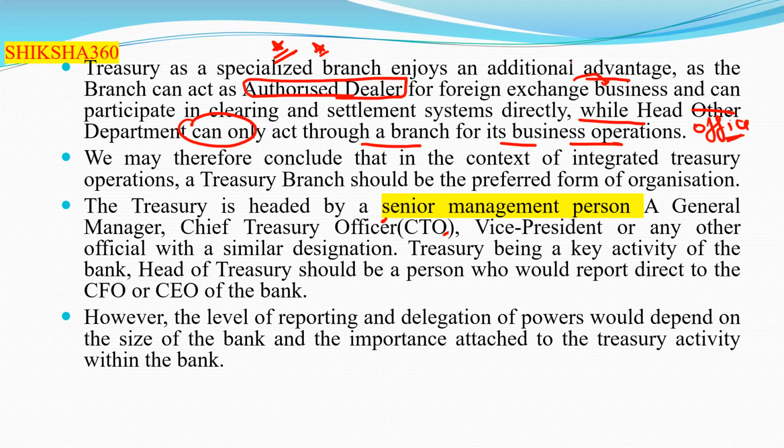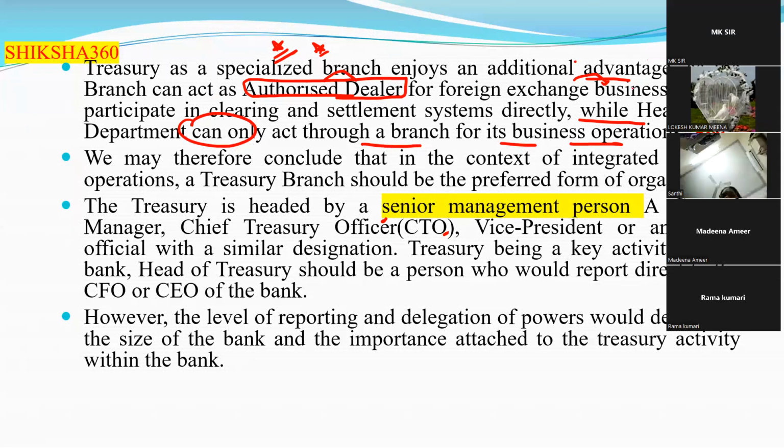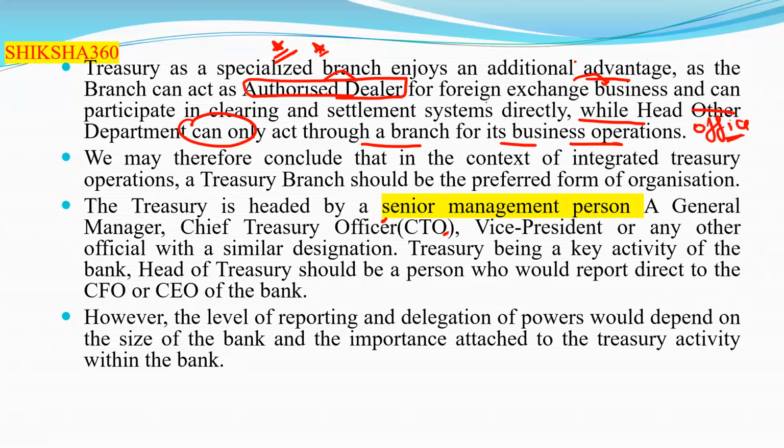Treasury as a specialized branch enjoys an additional advantage, as the branch acts as an authorized dealer for the foreign exchange business and can participate in the clearing and settlement system directly, while the head office can only act through a branch for its business operation. So we may therefore conclude that in the context of integrated treasury operations, a treasury branch should be the preferred form of the organization.